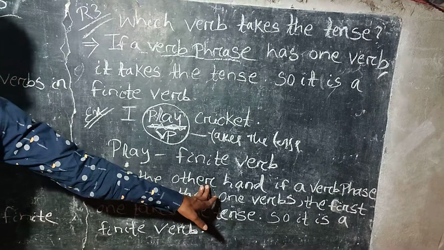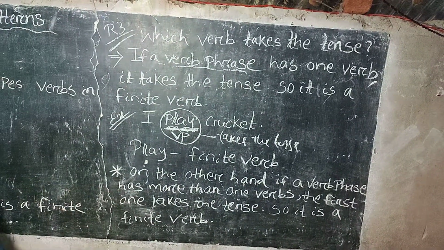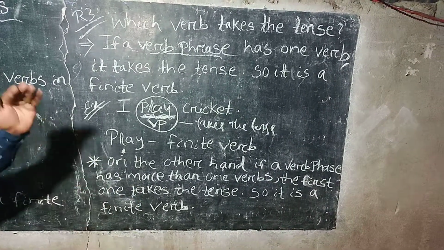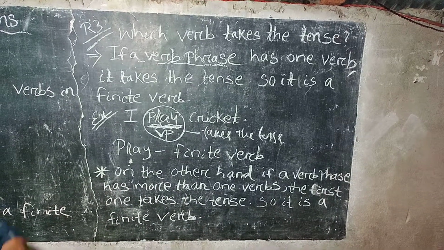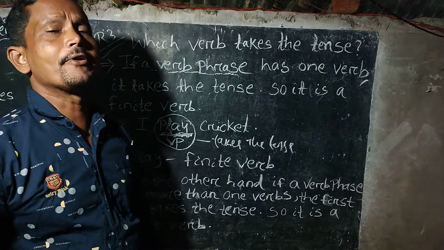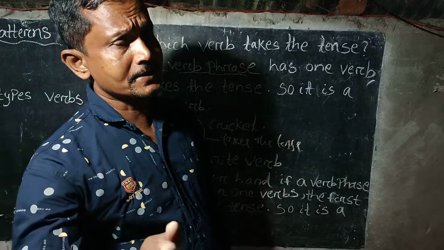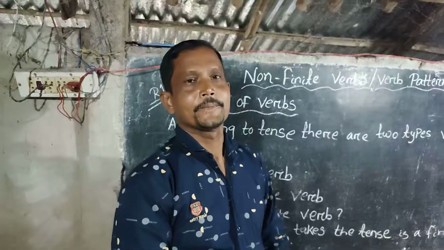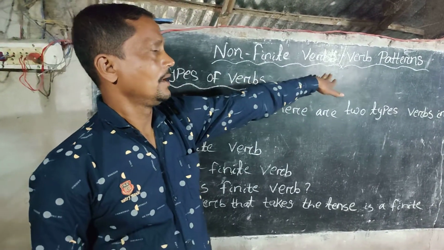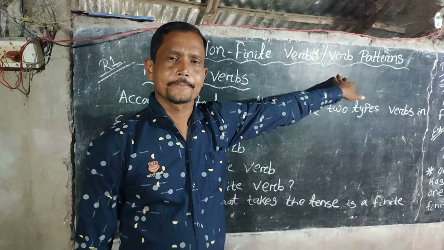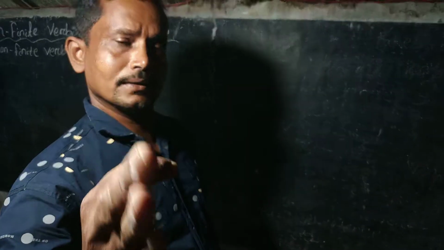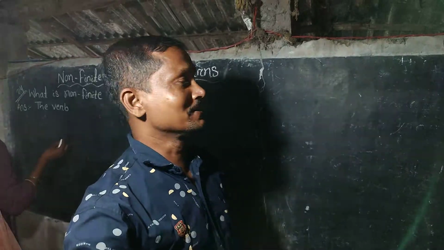On the other hand, if a verb phrase has more than one verb, the first one takes the tense. The first verb takes the tense, and as the first verb takes the tense, it is known as the finite verb. Let's know the example. Today's topic is non-finite verbs or verb patterns, or finite and non-finite verbs. Let's try to understand through an example.